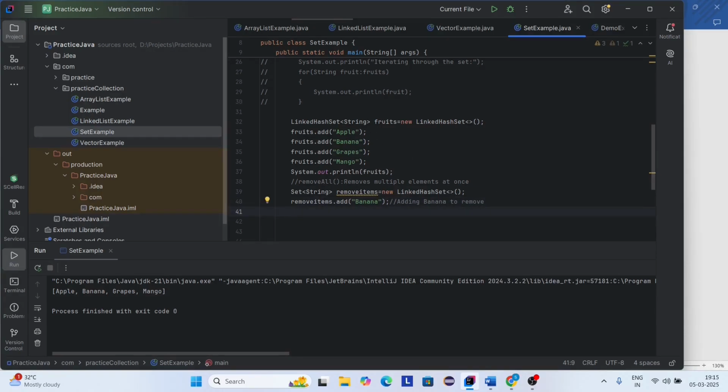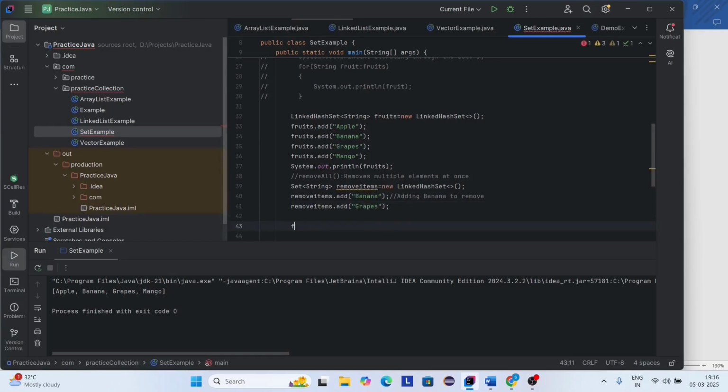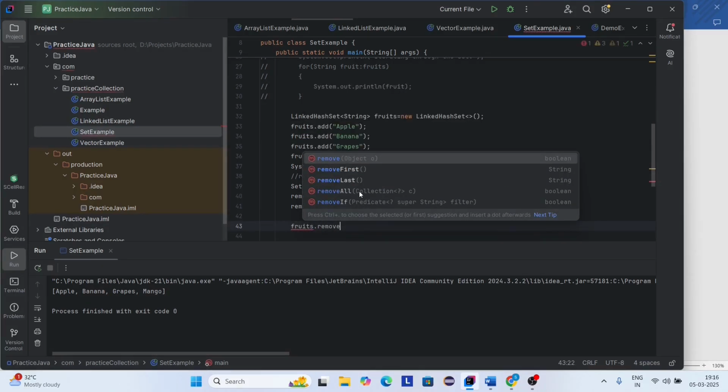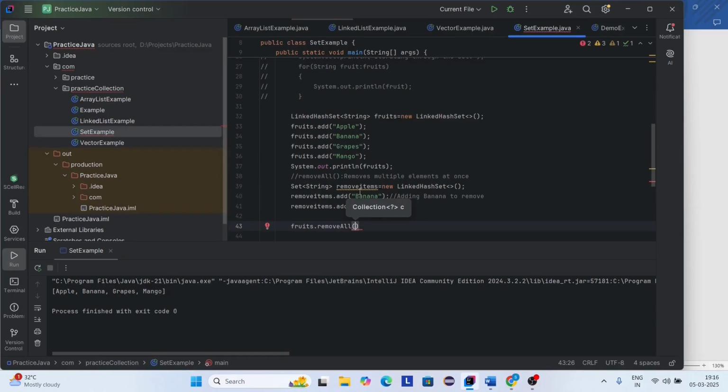Okay. And one more item I need to remove from this set. removeItems dot add. Here I'm going to add the name as grapes. Now removing specified elements from the original set. For that, fruits dot removeAll. So here I'm giving removeItems.